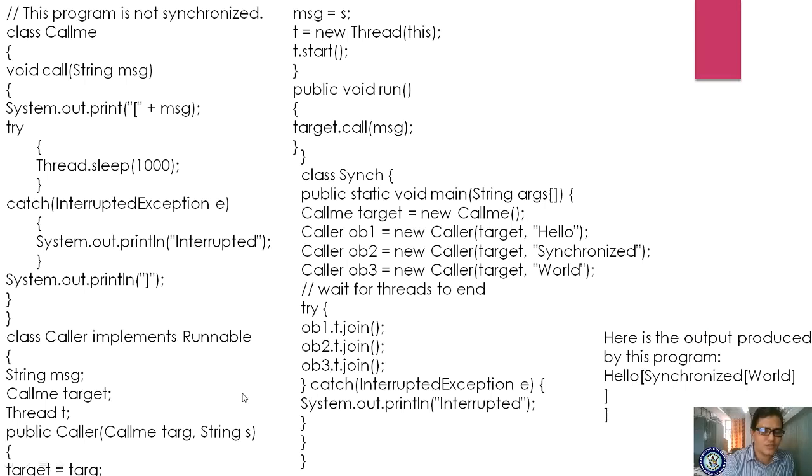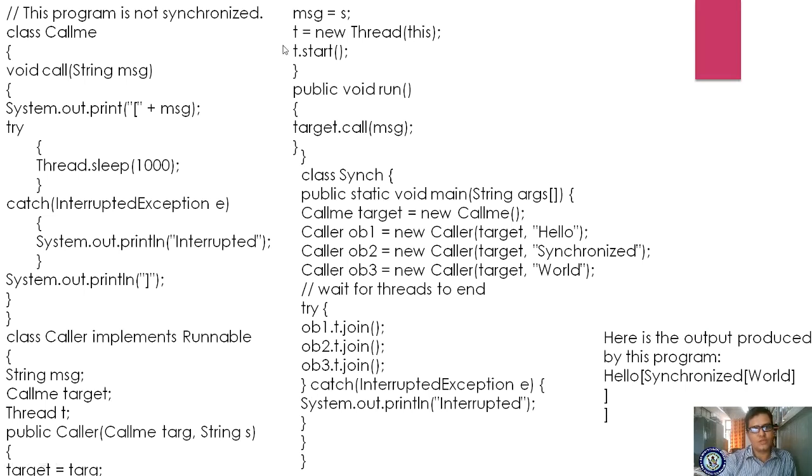Next, in message you are storing s. Now you are creating the thread t. The target is actually this class object declaration, and we are pointing to that object. Here you are creating Thread t equal to new Thread(this), creating the object of this class. Then t.start(). Whenever you call the start method, it will execute the run method.